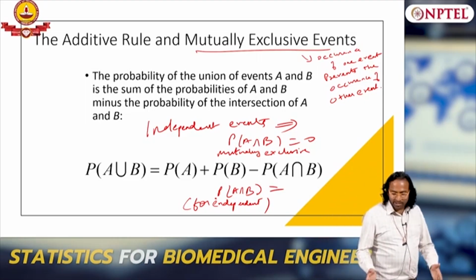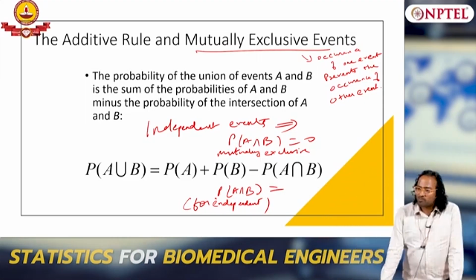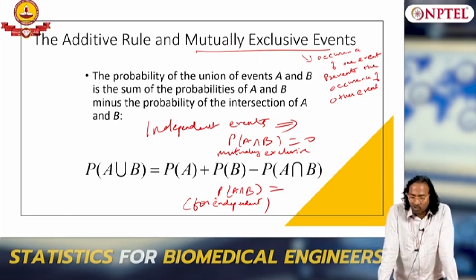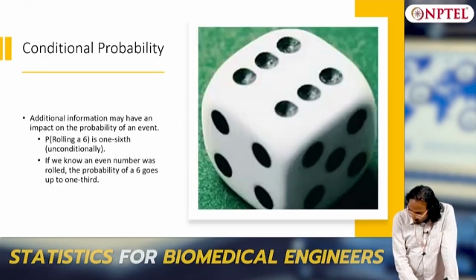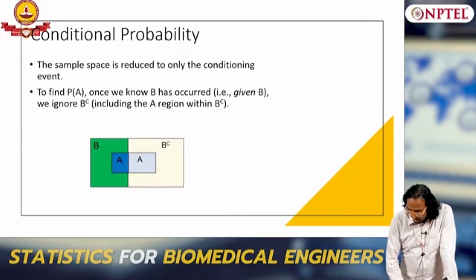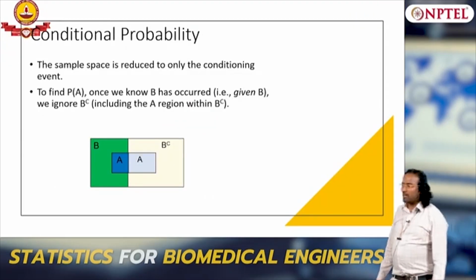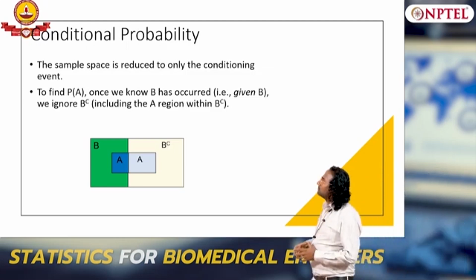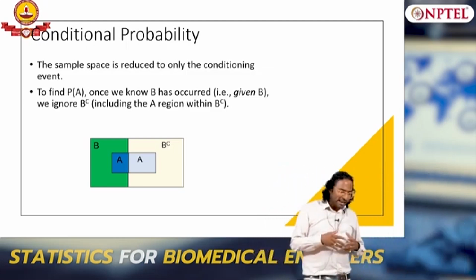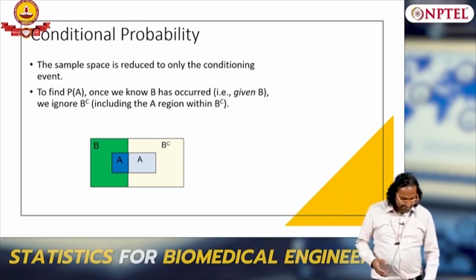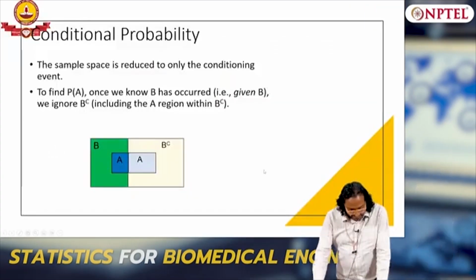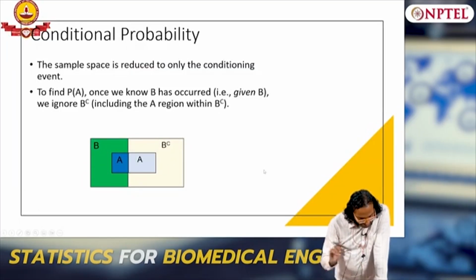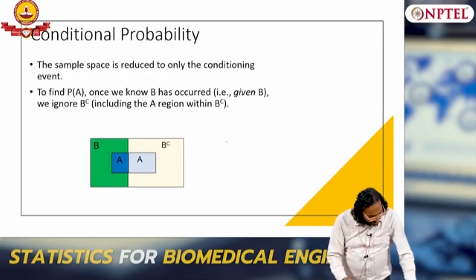So how do you say probability of A intersection B? What is the probability of A intersection B for independent events? How do you get it? Okay. So mutually exclusive I talked about. Now that is where the next part is. Before we delve into independent events, we will slightly understand what is A intersection B. How do I write A intersection B? Any idea? Probability of A intersection B. Look at this figure. Can you write A intersection B?